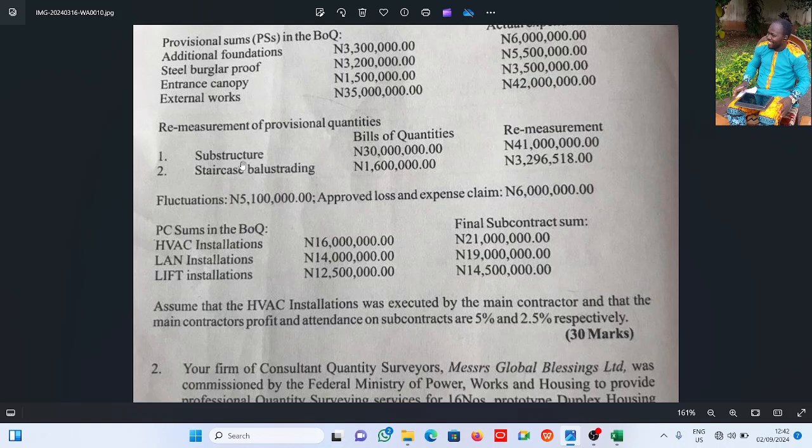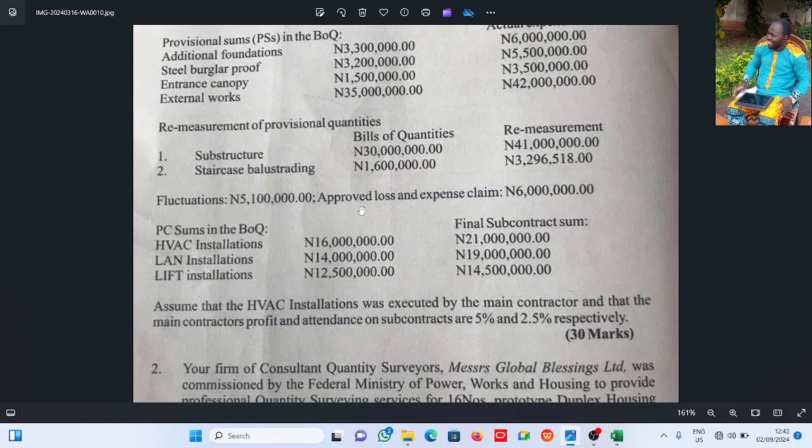That is why substructures are always provisional. The same thing here in this question, we're told that the balustrade is also provisional. That means as at the time of preparing the BOQ, the details for the balustrade are not known. That is why it is a provisional quantity. Now, after remeasurement, we have this for the substructure, and we have this for the